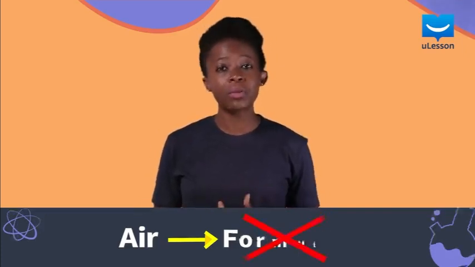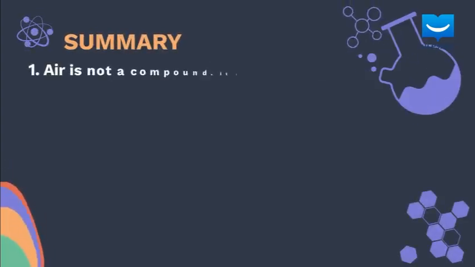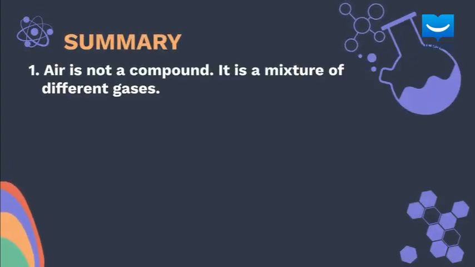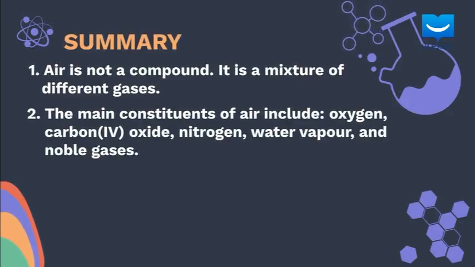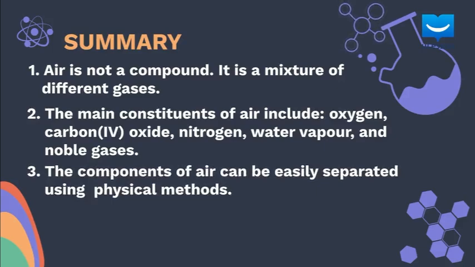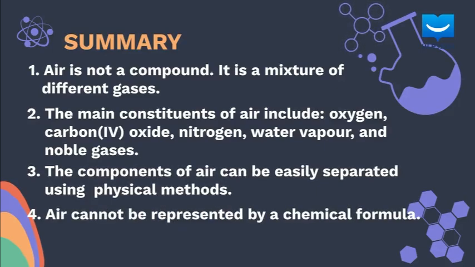Let's do a summary of what we have discussed so far. Air is not a compound. It is a mixture of different gases. The main constituents of air include oxygen, carbon dioxide, nitrogen, water vapor, and noble gases. The components of air can be easily separated using physical methods. Air cannot be represented by a chemical formula.